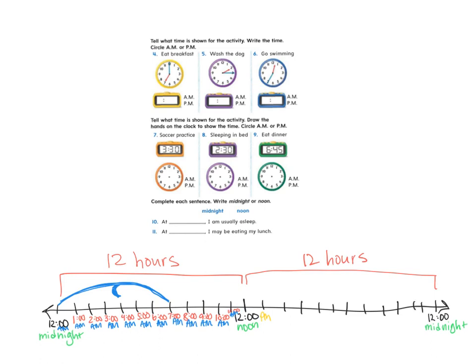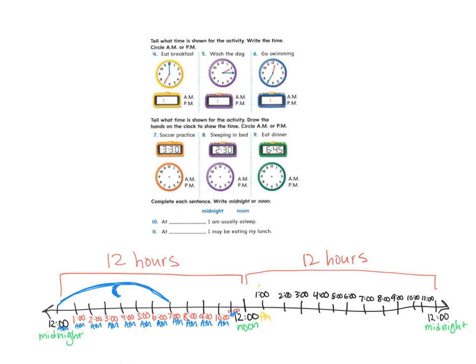So now after 12 PM, we're going to start over again, right? We're going to have 1 o'clock, 2 o'clock, 3 o'clock, 4 o'clock, and these are all PM. 5 o'clock, 6 o'clock, 7 o'clock, 8 o'clock, 9 o'clock, 10 o'clock, and 11 o'clock, and these are all PM.